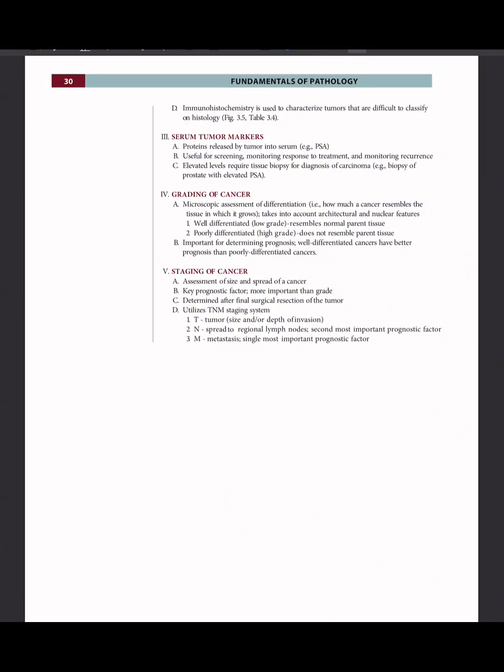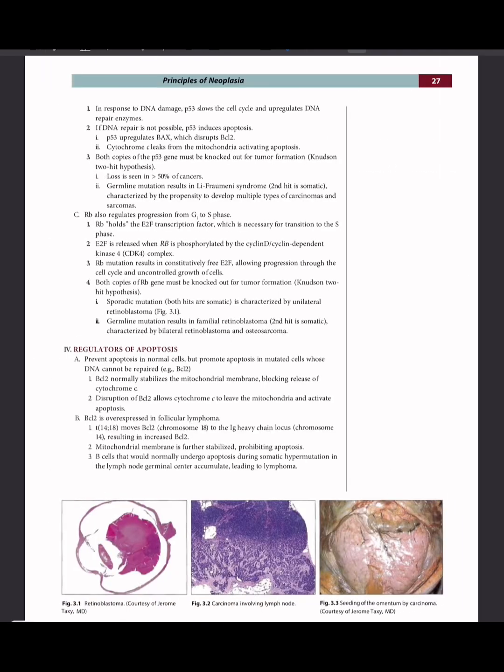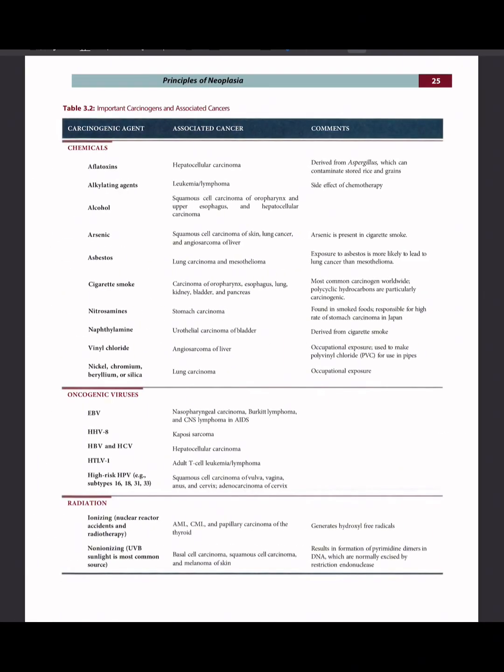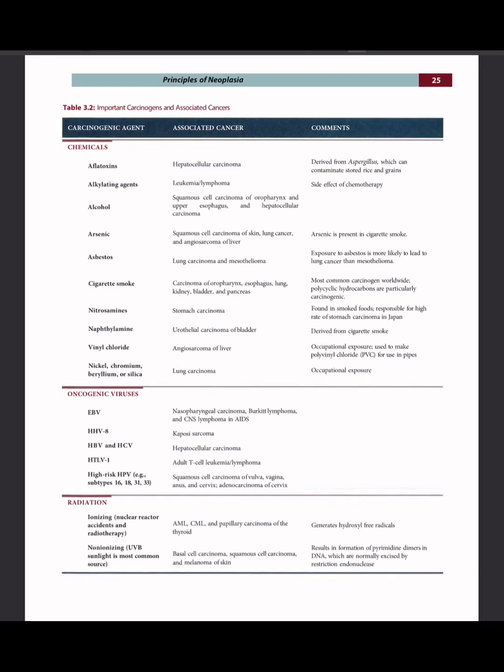Okay, and we have to just go over our one table that we left behind. Table 3.2, important carcinogens and associated cancers. Carcinogenic agent chemicals. First is aflatoxin. Associated cancer is hepatocellular carcinoma, and this is derived from aspergillus, which can contaminate stored rice and grains. Alkylating agents. Associated cancer is leukemia, lymphoma, side effect of chemotherapy.